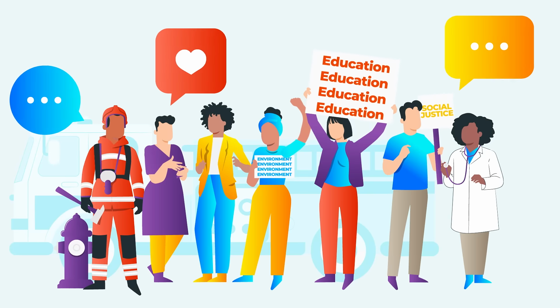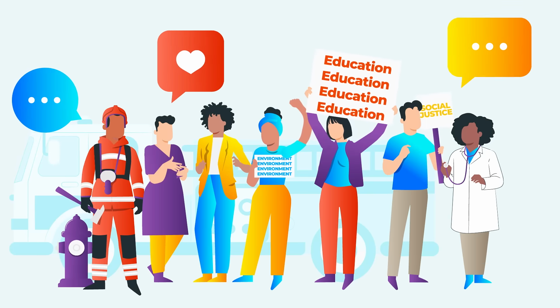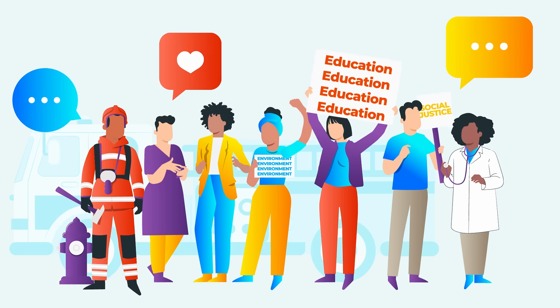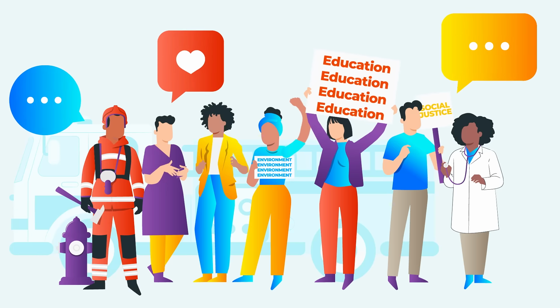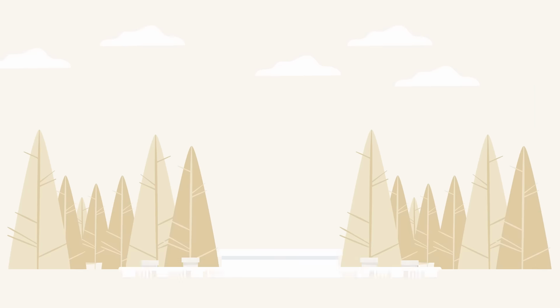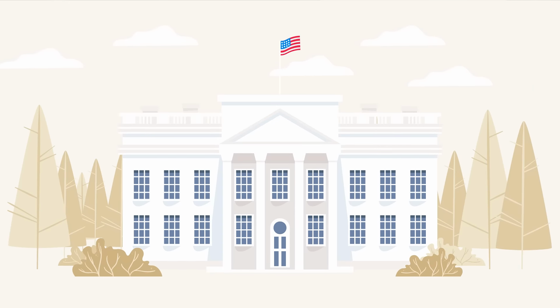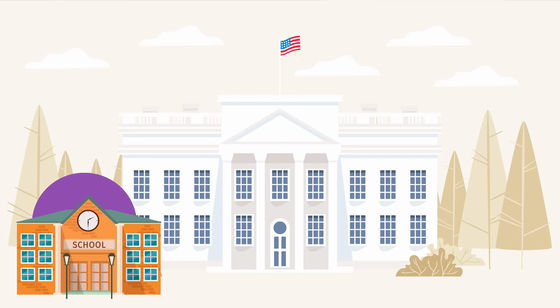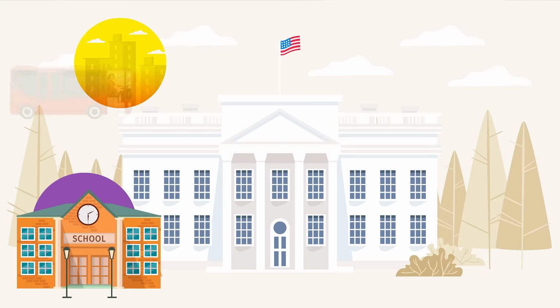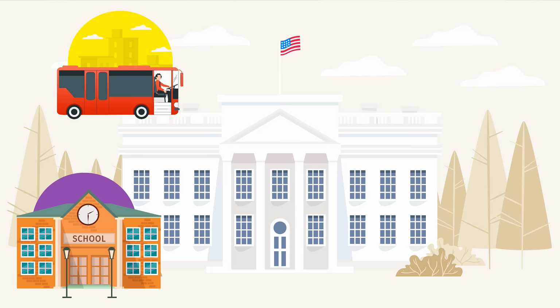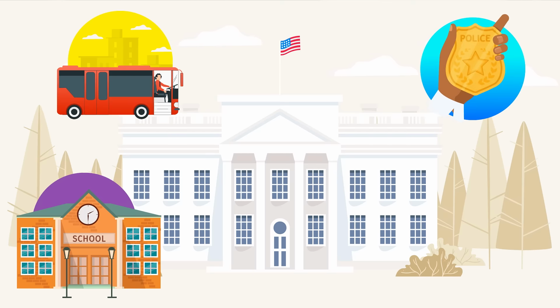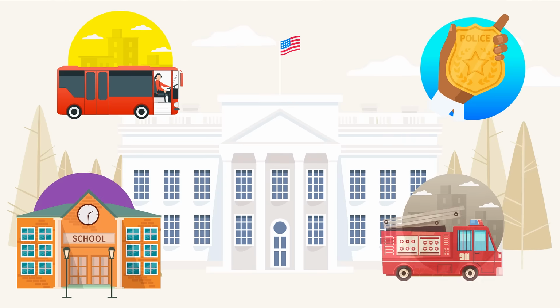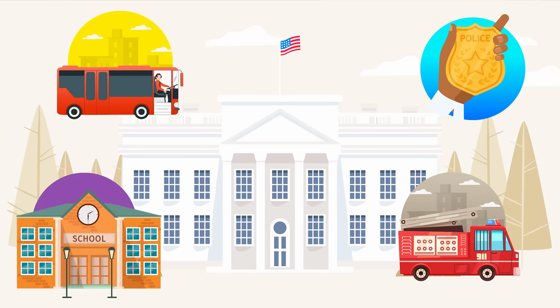Regardless of the issues you care most about, education, the environment, social justice, the elimination of poverty, fiscal policy affects it all. So, what fiscal issues are controlled by local and state governments? Like the federal government, local and state governments also tax citizens through income taxes, sales taxes, property tax, and other fees. They then use that money to fund schools, public health and hospitals, roads and infrastructure, and public safety.